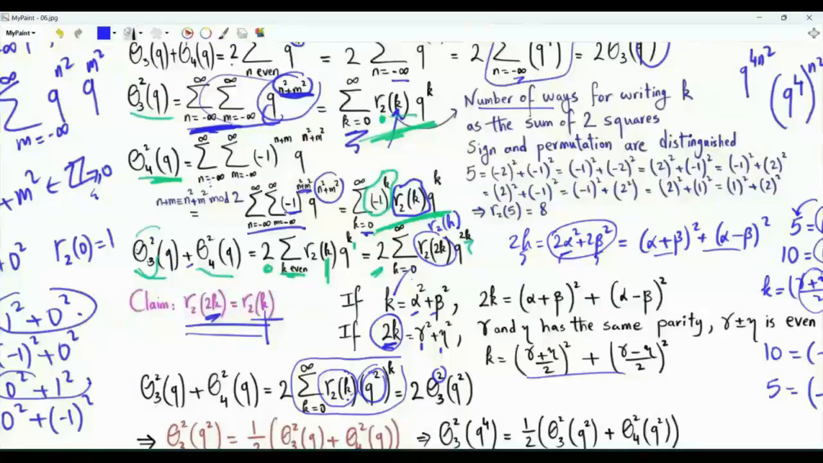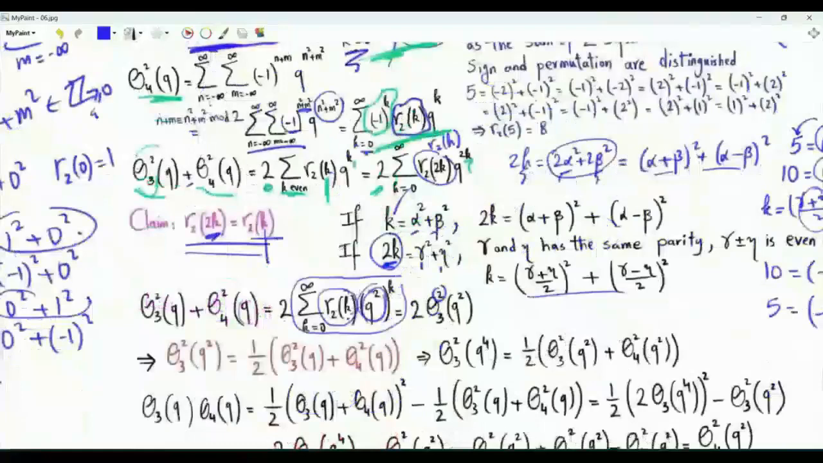The conclusion is that theta 3 squared of q plus theta 4 squared of q is double theta 3 squared of q squared. Dividing both sides by 2, we find that theta 3 squared of q squared is the arithmetic mean of theta 3 squared of q and theta 4 squared of q.